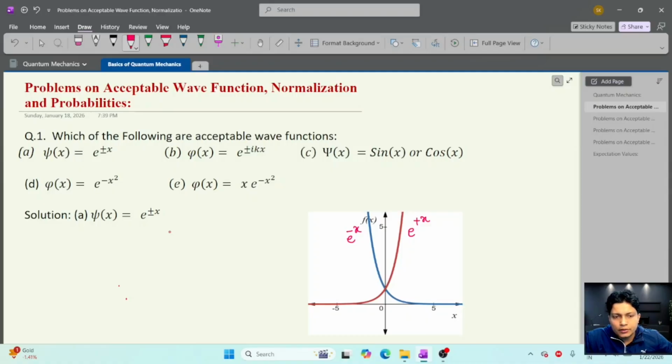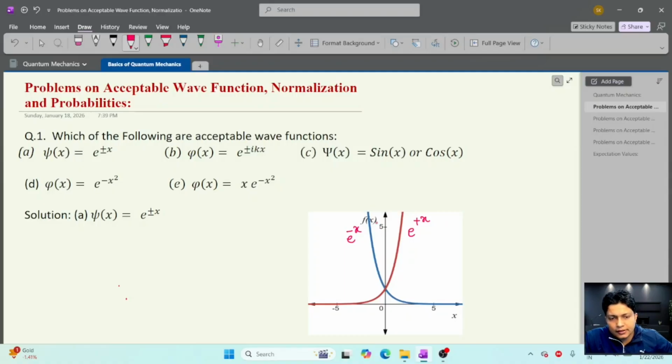Today I am going to solve problems on acceptable wave function, normalization, and probabilities. So the first problem is on acceptable wave function. Let's see the first problem, in which the wave function is given by e to the power plus x and e to the power minus x. Let's try to solve whether the wave function is acceptable or not. Here we can see the wave function: this is for e to the power plus x, and this is the wave function for e to the power minus x.